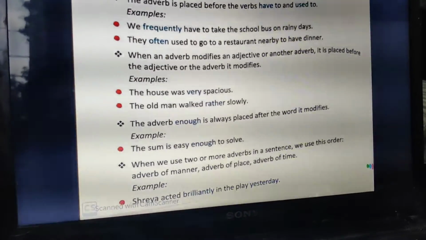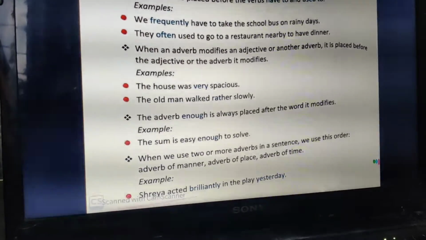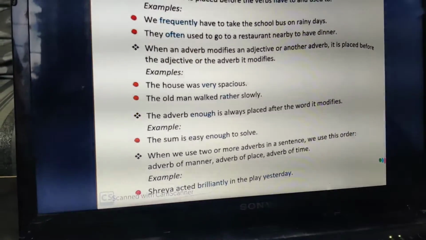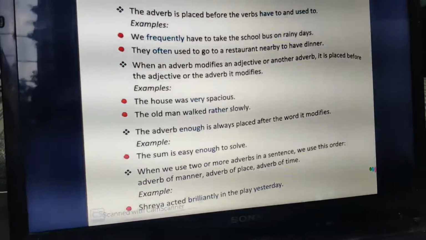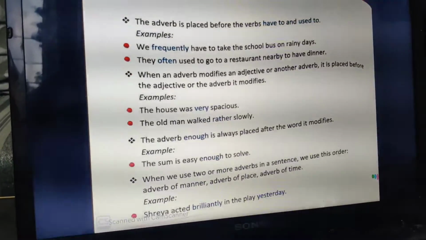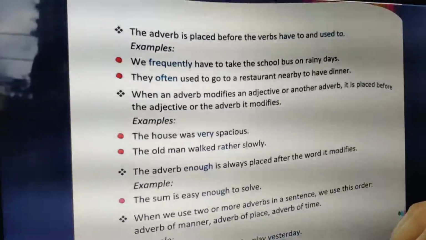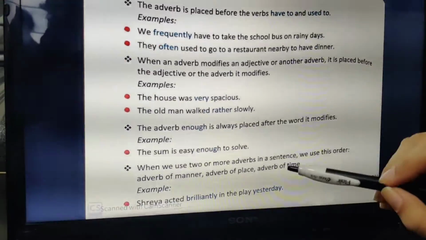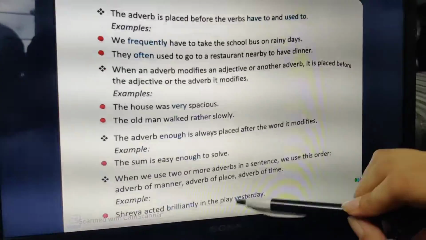Next, when we use two or more adverbs in a sentence, we have to order them. When you are using more than two adverbs, the order is manner, place, time. You remember it like this: MPT, M manner, P place, T time. So first manner, then place, then time. So it is Shreya acted brilliantly in the play yesterday. Now brilliantly is the manner. Place is not mentioned in the sentence, so we can skip this. And then comes the time, yesterday. So she acted brilliantly yesterday.